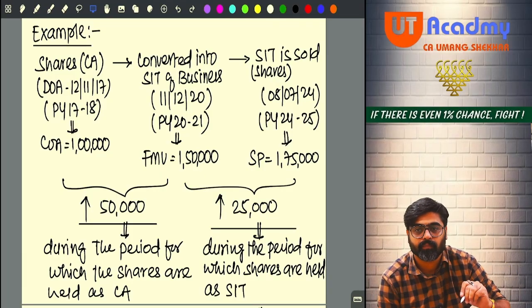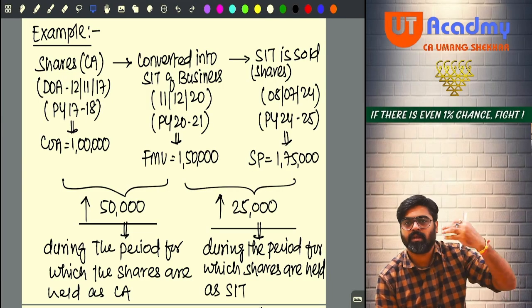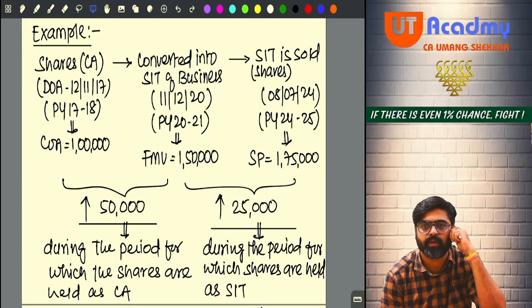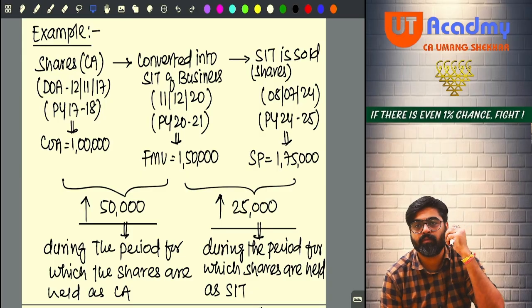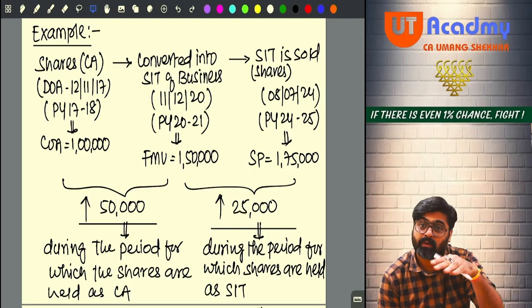Yes or no? What if you go in the market today and sell this capital asset for 1 lakh 50? Will there be 50,000 rupees of gain? Chargeable under which head? Capital gain only, no? Sure. But what is happening?